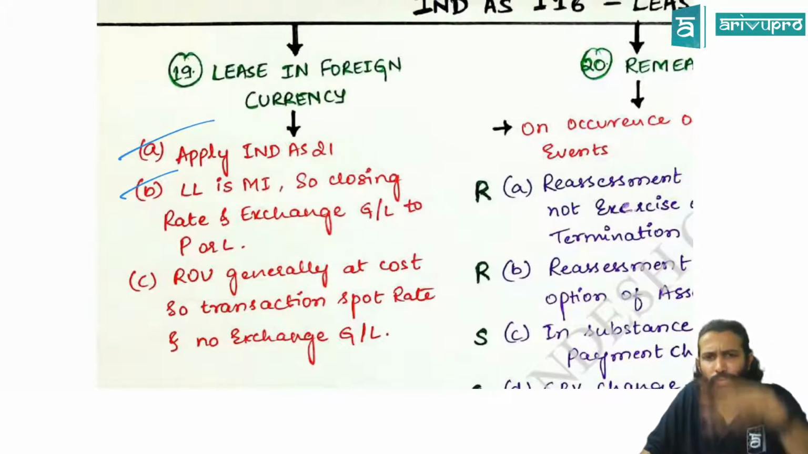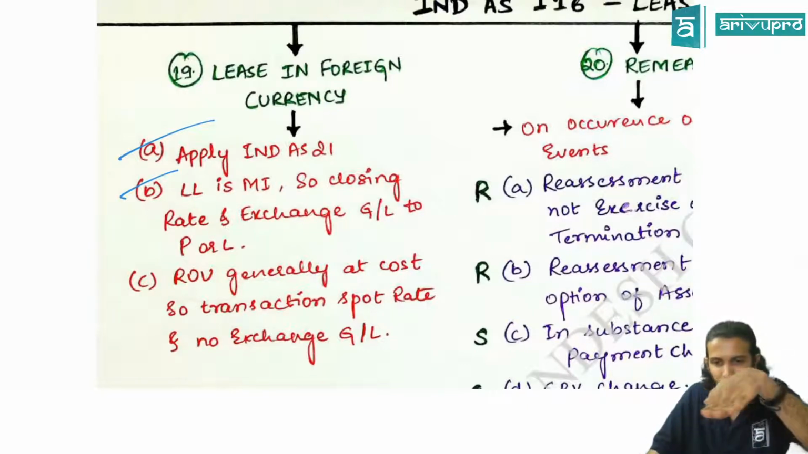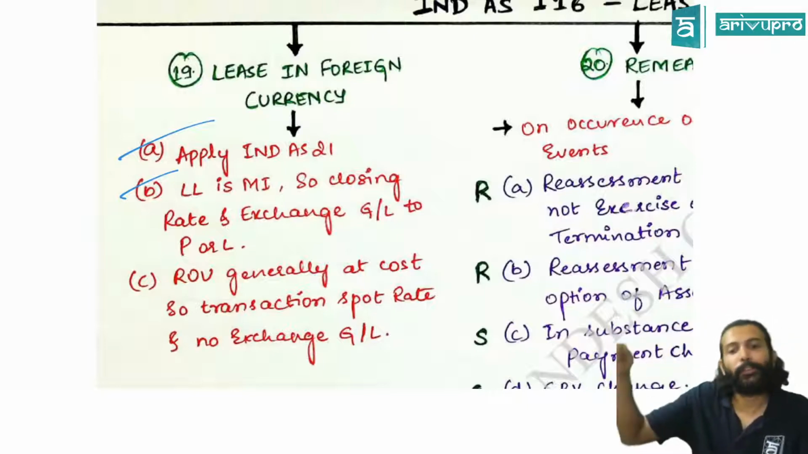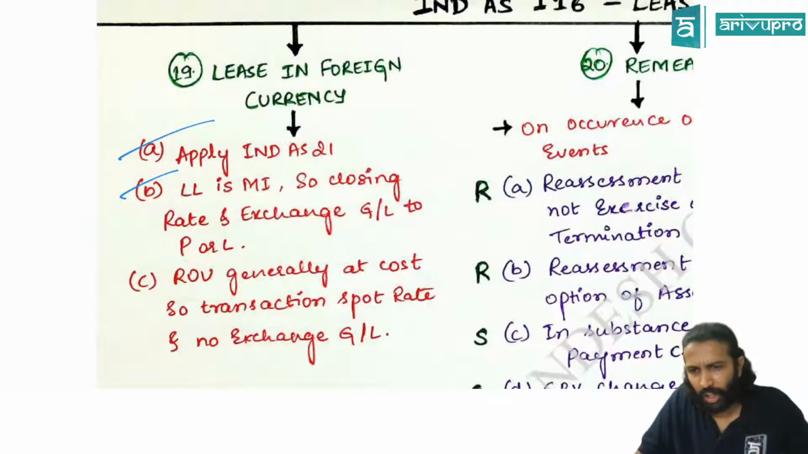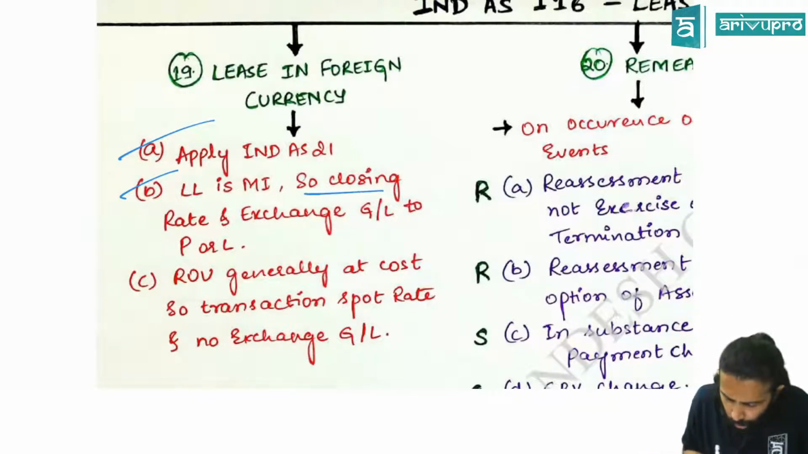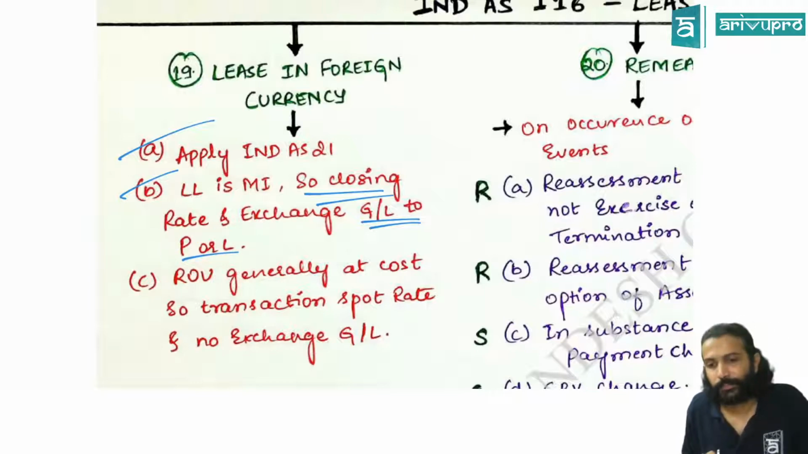Monetary items are those whose value is fixed. Non-monetary items are those whose value keeps fluctuating. Here lease liability is fixed. How much you pay, you clearly know. So it's a monetary item. That means you have to use the closing rate. And any gain or loss due to conversion will go to P&L.